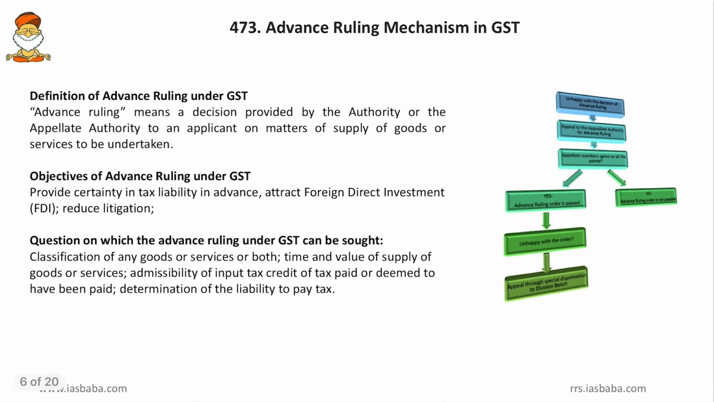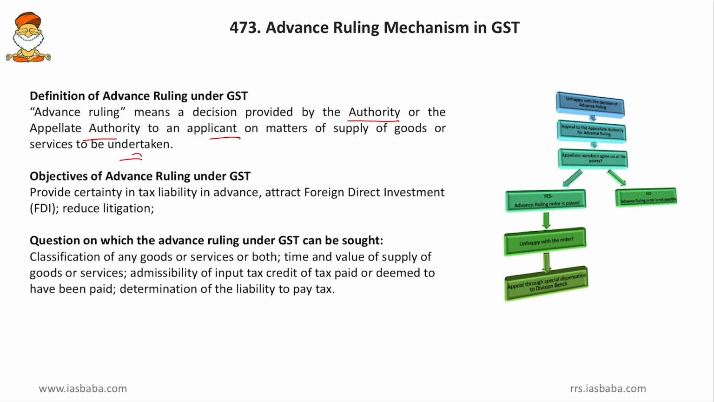Now come to the next one, the advance ruling mechanism in GST. Friends, the definition of advance ruling mechanism under GST is that it means a decision provided by the authority or appellate authority to an applicant on matters of supply of goods or services to be undertaken.